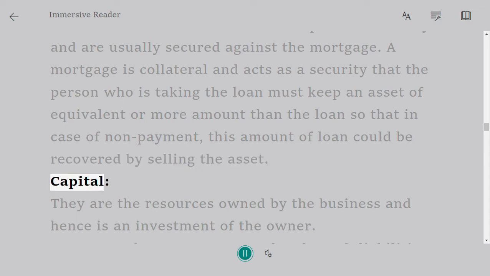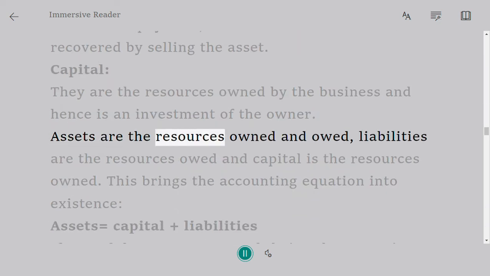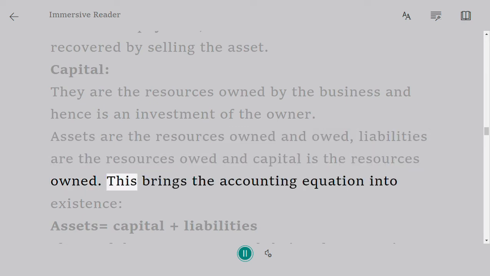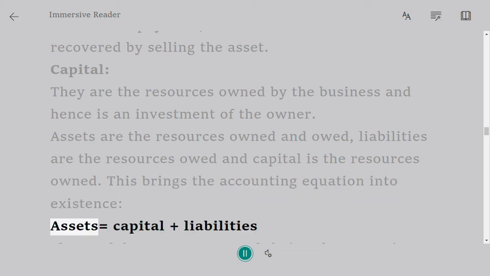Capital. They are the resources owned by the business and hence is an investment of the owner. Assets are the resources owned and owed. Liabilities are the resources owed and capital is the resources owned. This brings the accounting equation into existence. Assets equals capital plus liabilities.